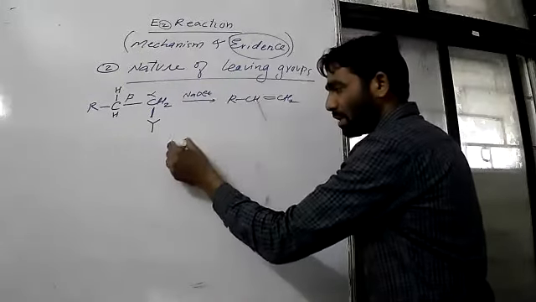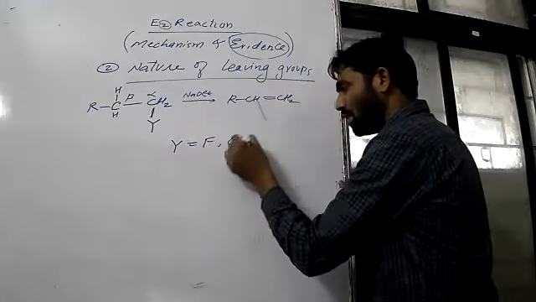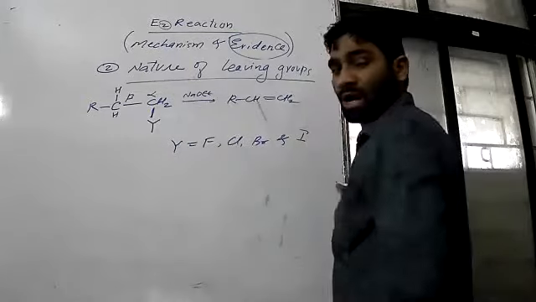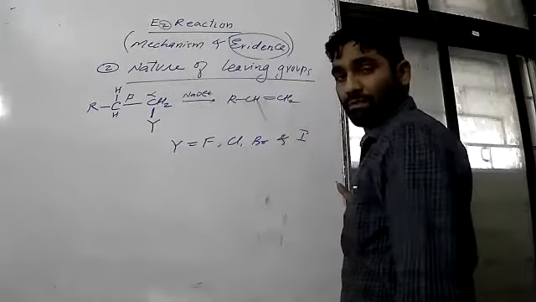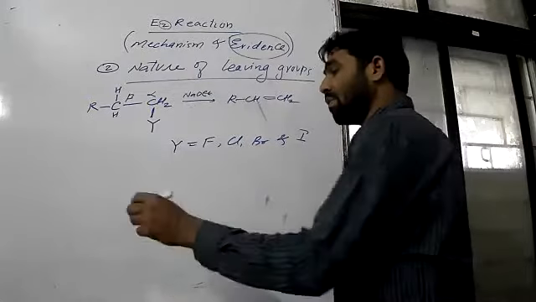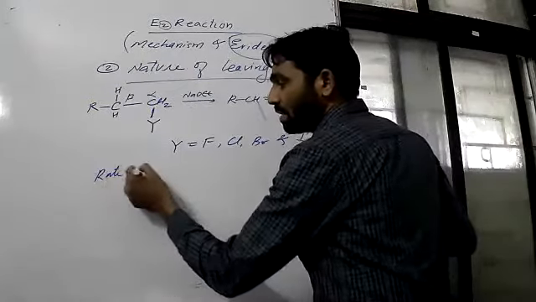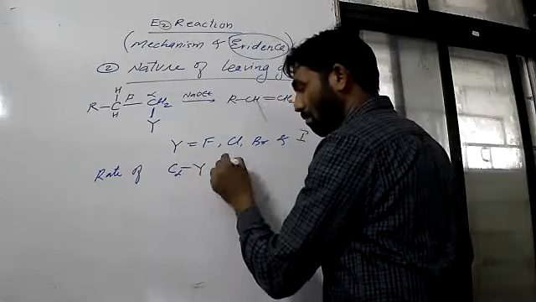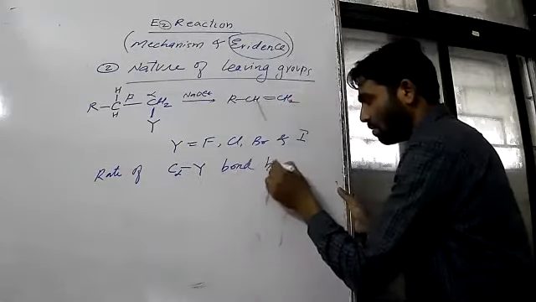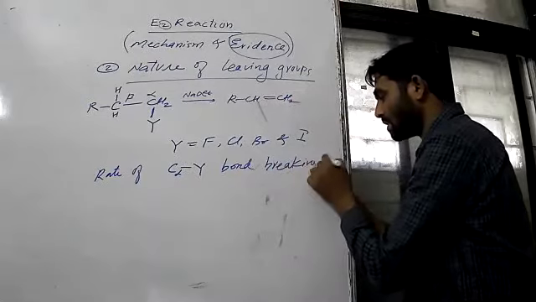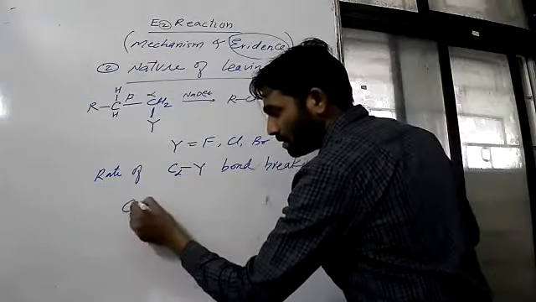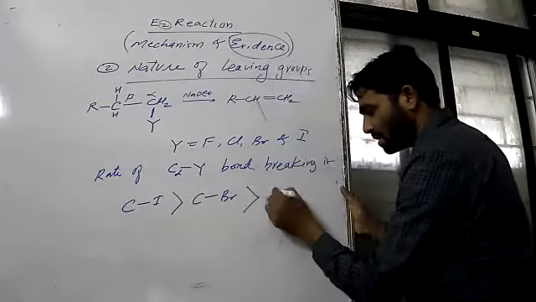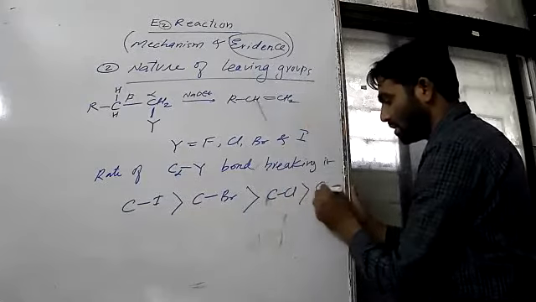What about this? So Y is equal to fluorine, chlorine, bromine, and iodine. That's it, only 4 are there. After performing and studying the experiment, it is found that the rate of C alpha bond breakage is very fast for C-I, then C-Br, then C-Cl, then C-F.